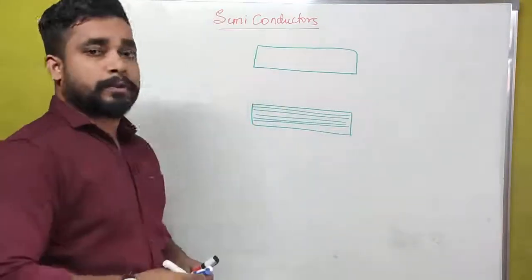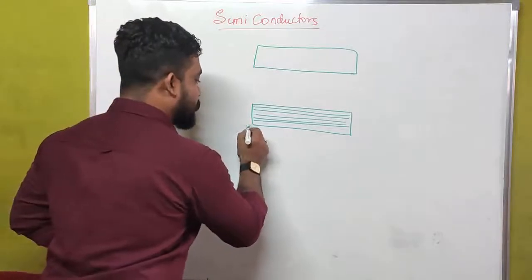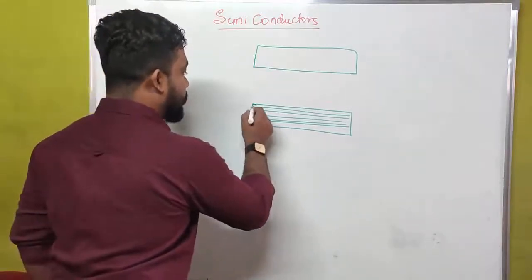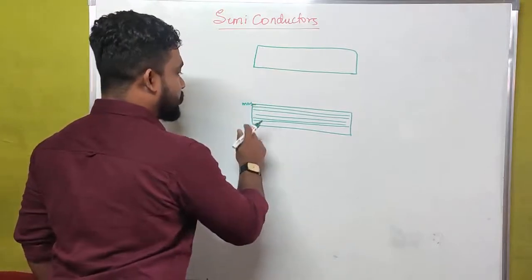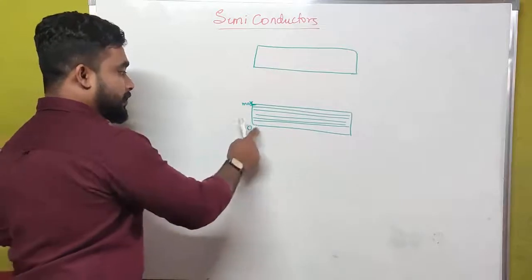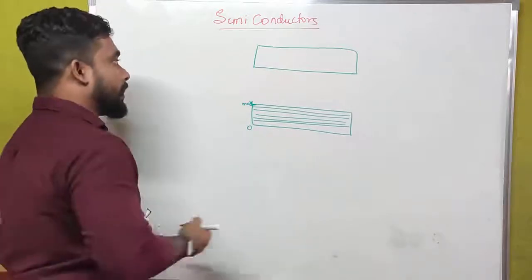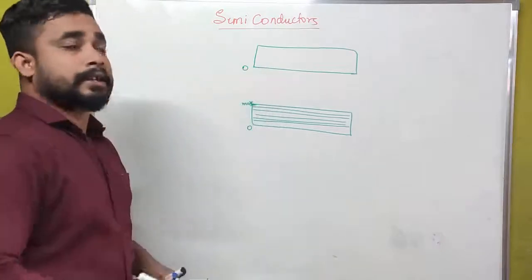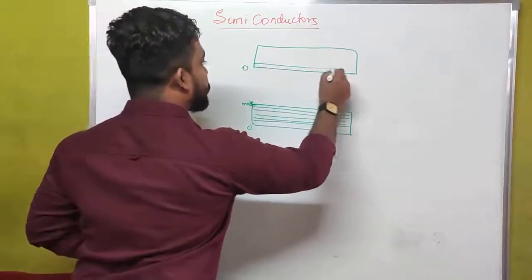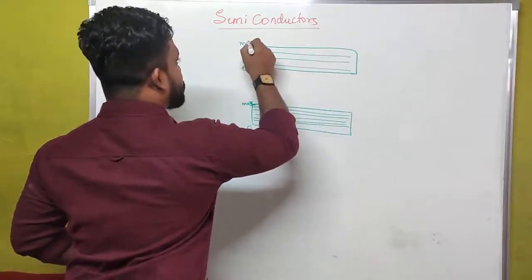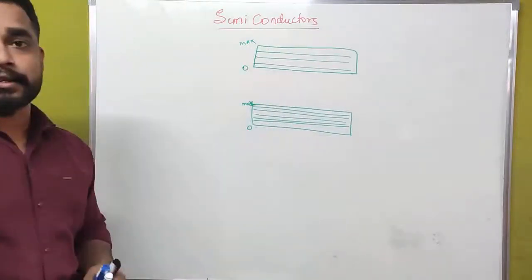Actually, energy levels will be like this. This is the zeroth position of the lower energy level, and this is the maximum point of that energy level. This is the zeroth position of the higher energy level, and this is the maximum level of the higher energy level.